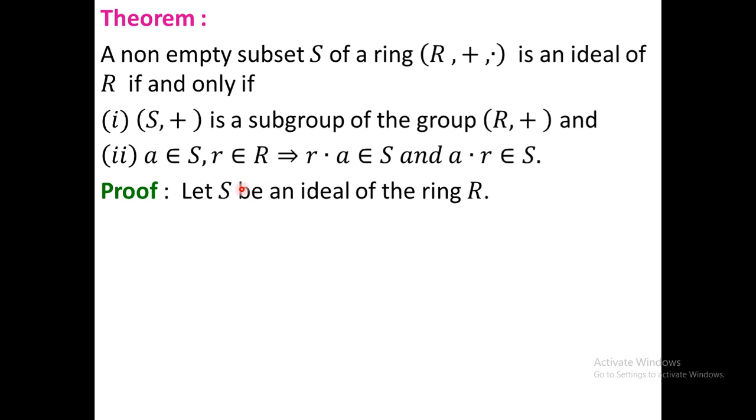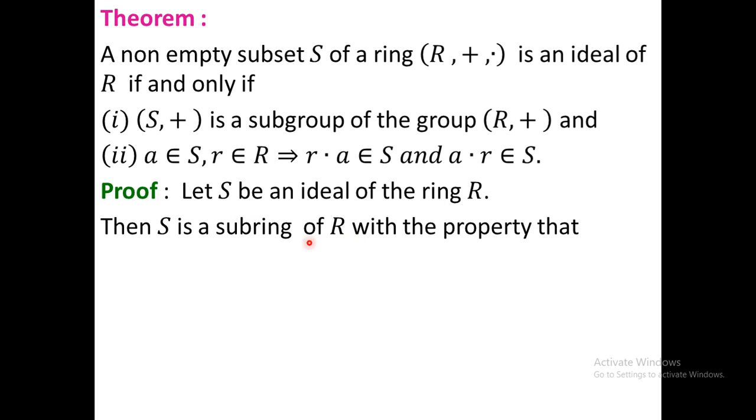That is, you take two elements, a from S and r from the ring, and check whether a·r and r·a belong to S or not. If both a·r and r·a belong to S, then you can say that S is an ideal. Here S is an ideal, so both of the conditions are satisfied, and (S, +, ·) must be a subring.